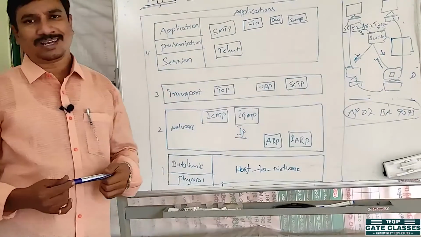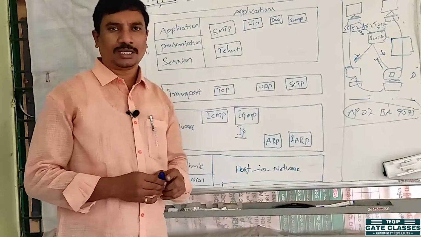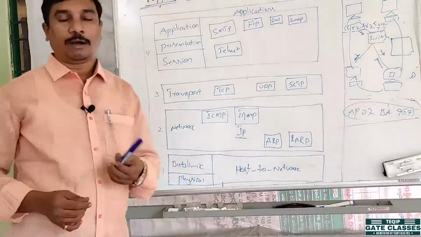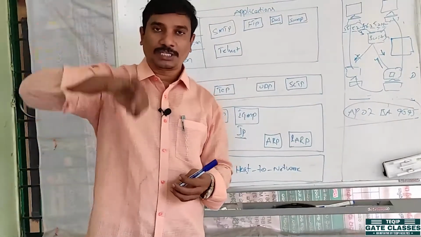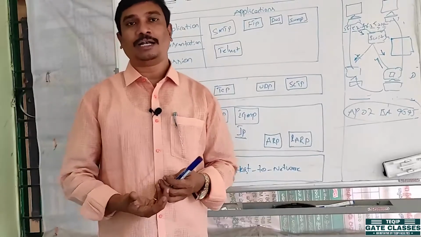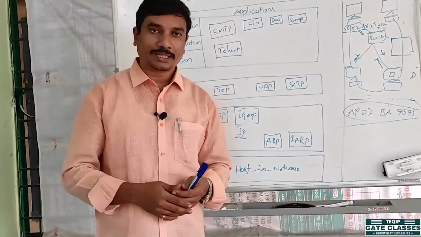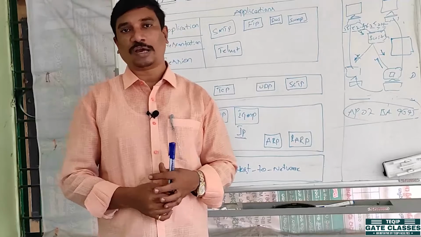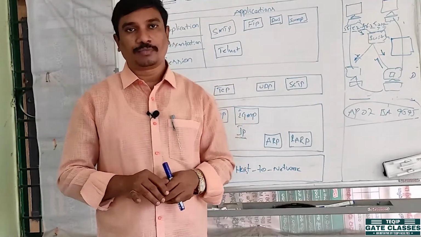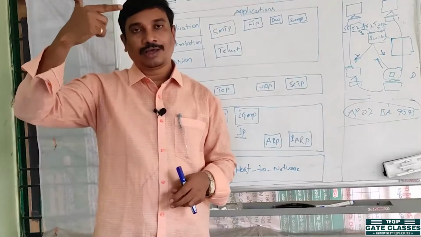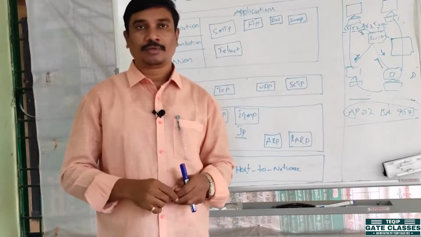So in OSI layers, what is the use of the application layer? The application layer is like an end-to-end user connection. With the help of the application layer only, we can connect to networks. Like you open Google Chrome, Firefox, or any browser, then only you can type google.com. In that position, the application layer is there, right?